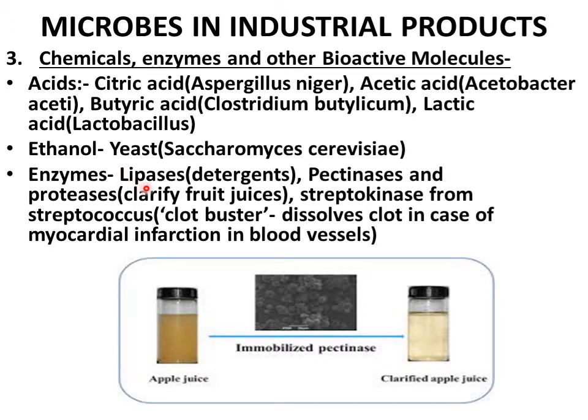Some enzymes like lipases are found in detergents that dissolve the lipids from clothes. Then pectinases and proteases are all produced by some microbes. Pectinases can be used to clarify fruit juices. Streptokinase is obtained from the microbe Streptococcus and can be used as a clot buster, that is, to dissolve the clot in the blood vessels of those who suffer from myocardial infarction.